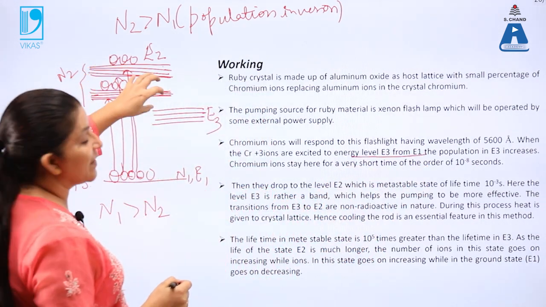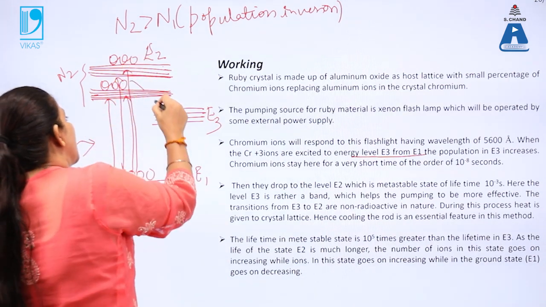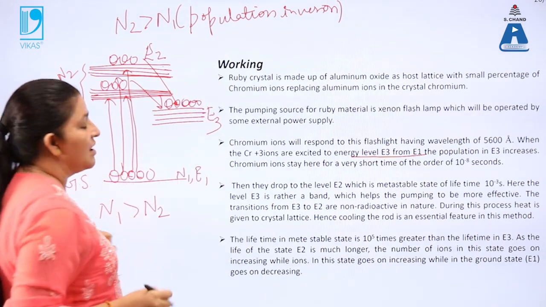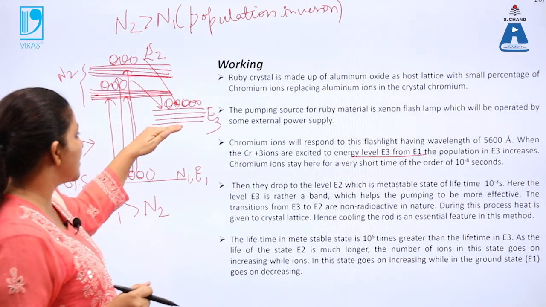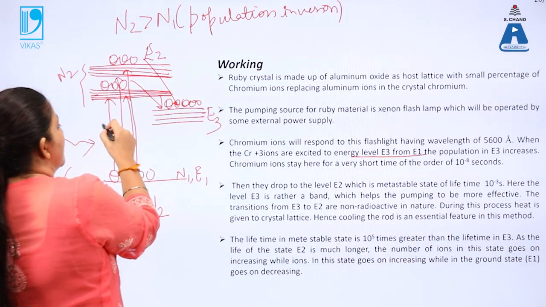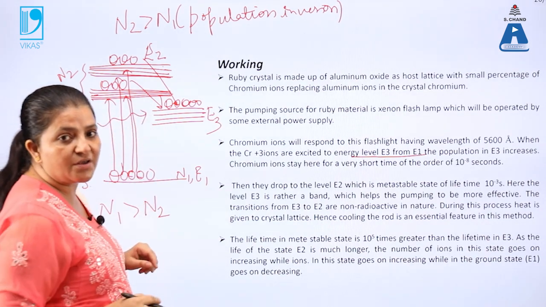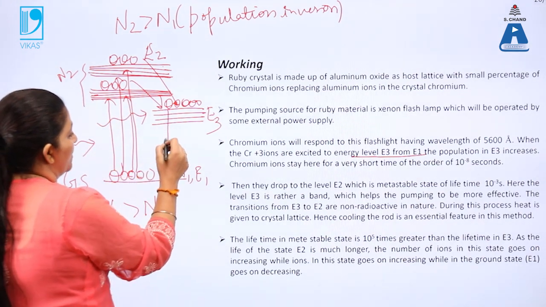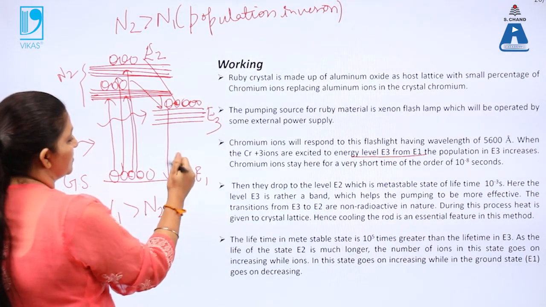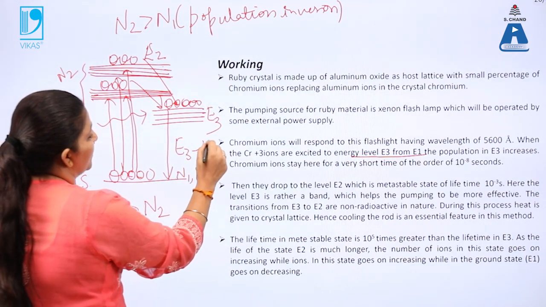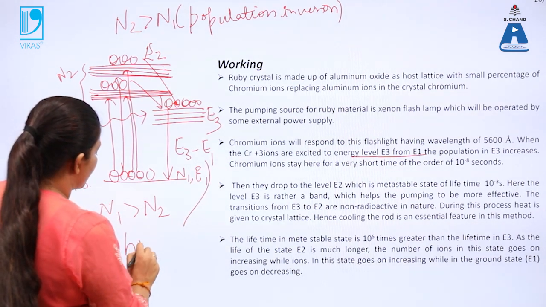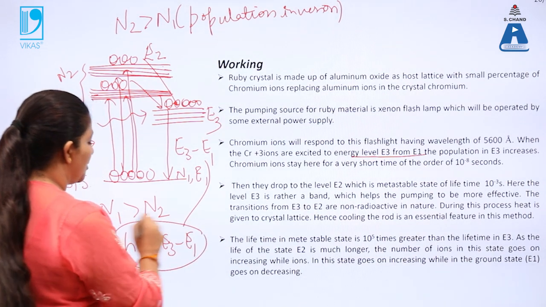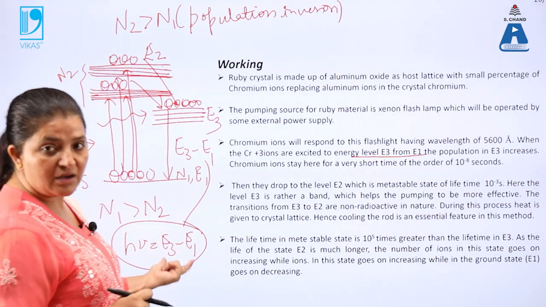Now again we know that by non-radiative transitions, atoms will jump from this excited state to the metastable state. Atoms are more stable at this metastable state. Since the radiations are supplied continuously, these atoms will jump back over here. So this is the process of stimulated emission. The photons are released with the energy difference E3 minus E1. Now these photons are responsible for the laser light.